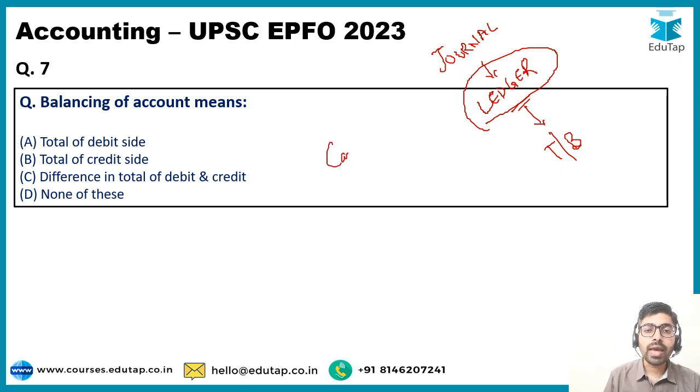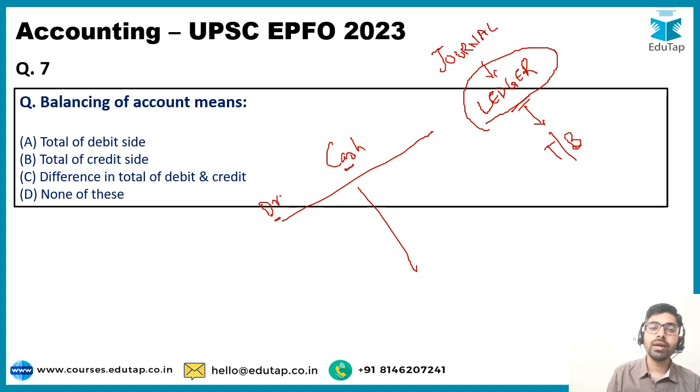Suppose we have a cash account, so in this cash account some transactions must have happened during the year. We may have received cash or we may have paid cash during the year. Every receipt of cash is shown on the debit side. Cash is an asset, and when an asset increases it is debited. So every receipt of cash is going to be on the debit side, and every payment of cash is going to be on the opposite or the credit side.